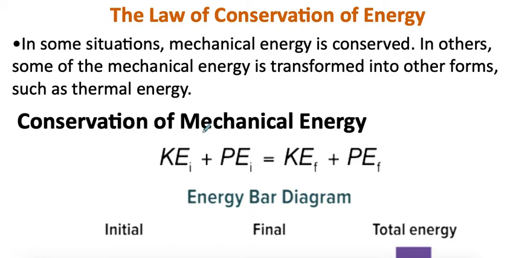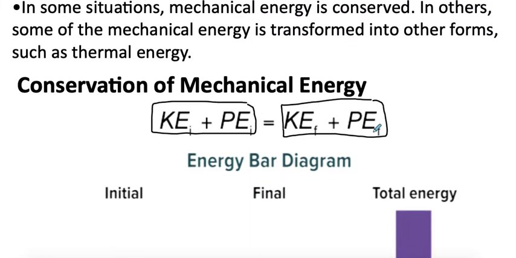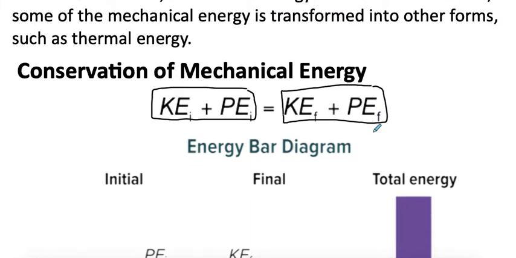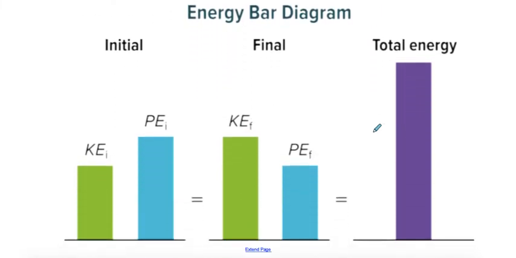So in general here, we have our conservation of mechanical energy. If, like I said, we have kinetic and potential in the beginning, we would have initial values such as this and set them equal to final values such as this. Okay, and we can draw a bar diagram about these energies, so that might be a better way to explain it, like which is more, which is less at certain points in time. So here would be an example of a simple bar diagram.